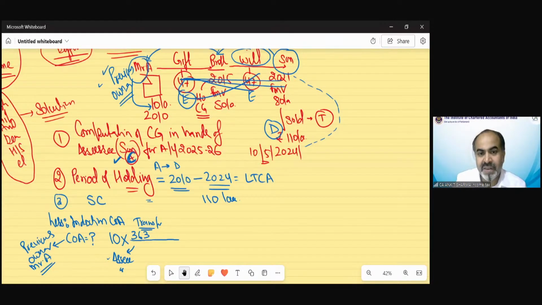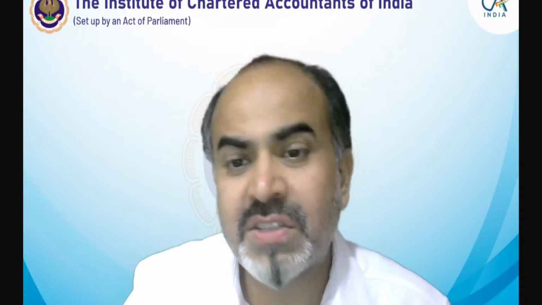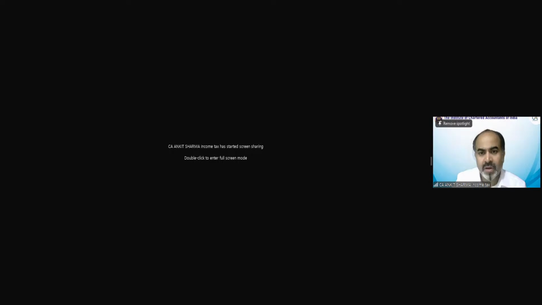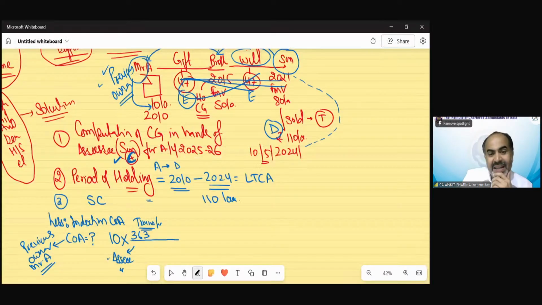Because he received that asset in the 2021-22 financial year, as we are assuming, the index for that year was 317. So accordingly, the index was 317. That is how the assessee received that asset.